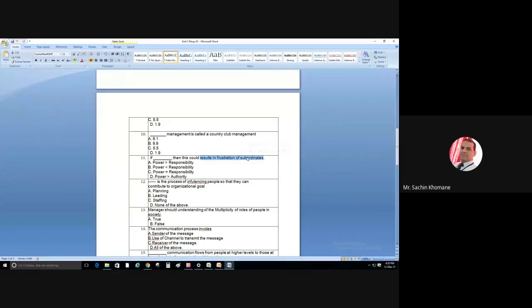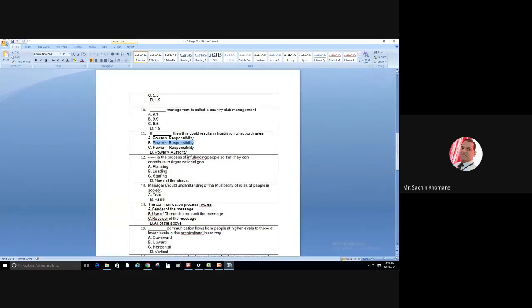In an employee industry, is power greater than responsibility or power less than responsibility? Definitely the answer is the second, right? If power is very less and responsibilities are high, then definitely there will be frustration. So this is answer B, when power is less than responsibility. Power कमी आणि जबाबदाऱ्या जास्त आहेत असं असेल तर frustration definitely आहे.